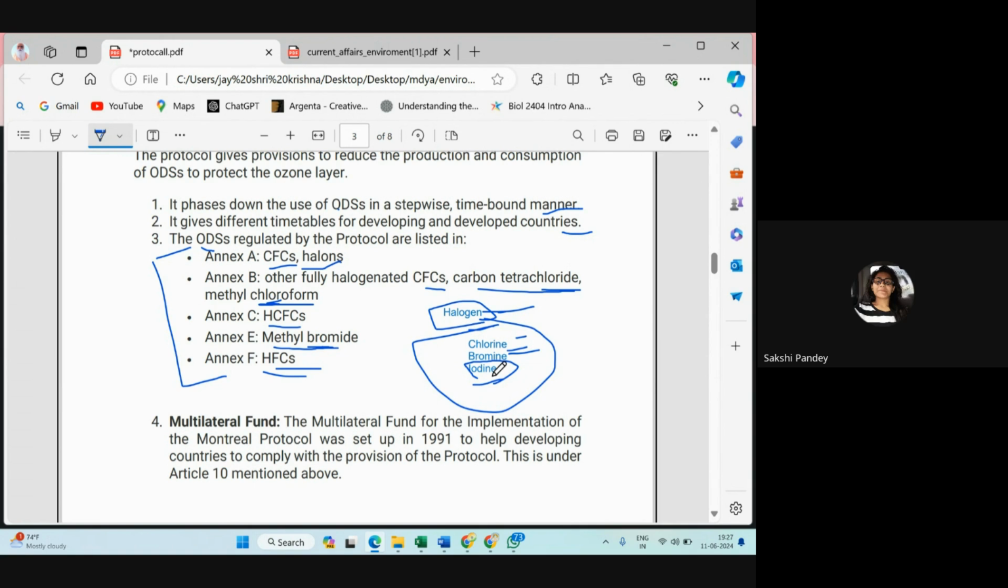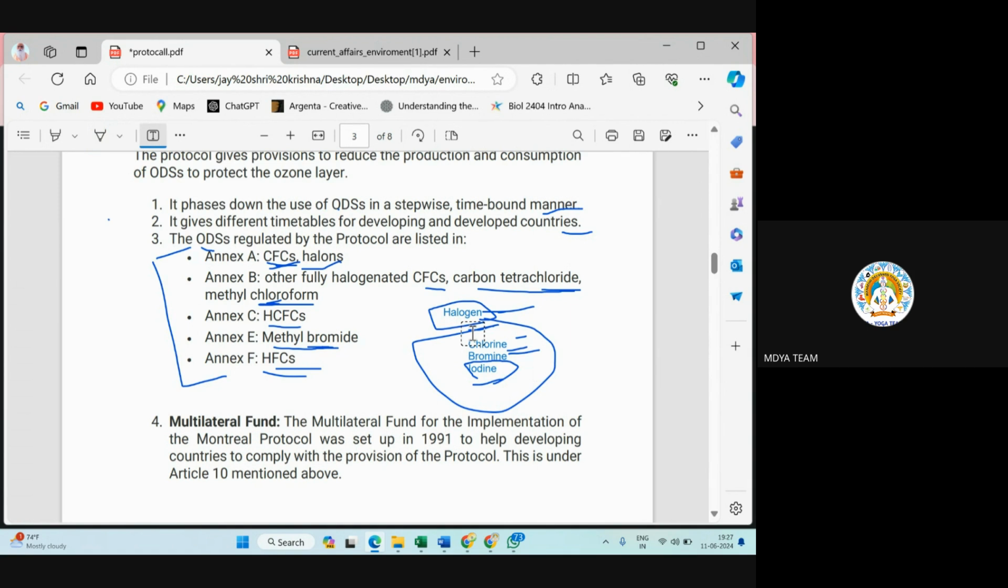Yes sir. Means, sir, chlorofluorocarbon is not the only cause of ozone depletion. There are many causes for ozone depletion. Yes, many causes.